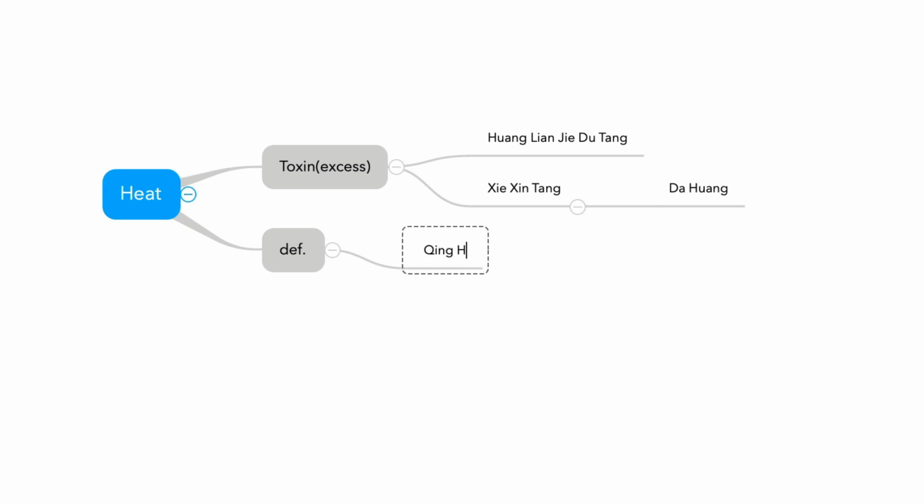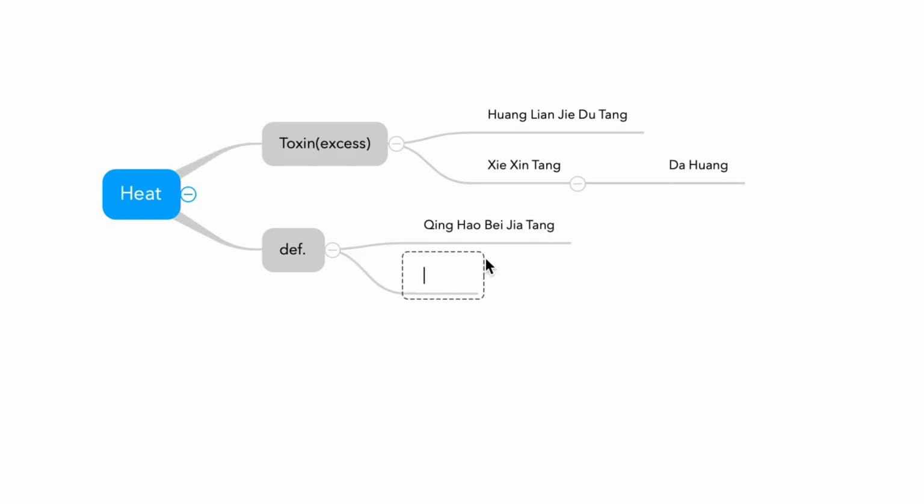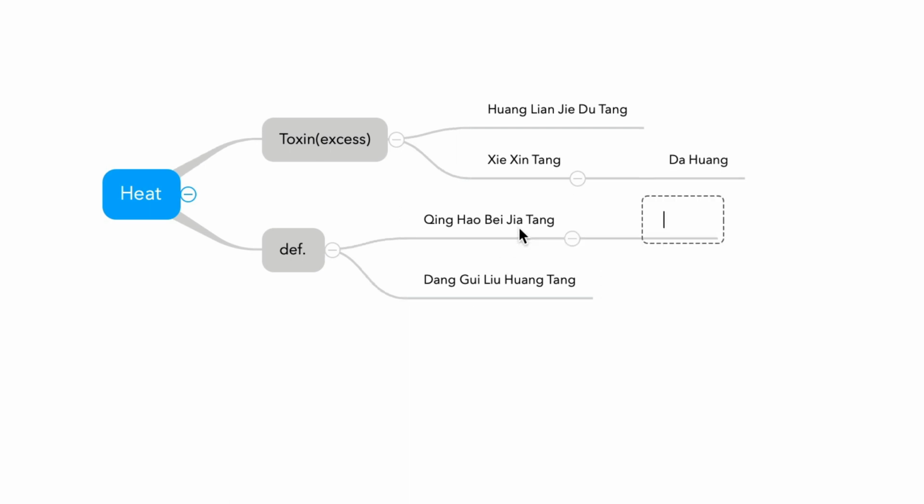Qing Hao Bie Jia Tang. And second, Dang Gui Liu Huang Tang. So Qing Hao Bie Jia Tang is for latent fever. The examination can give you latent fever. What is the characteristic of a latent fever? It worsens in the evening, in the afternoon, and cools in the morning.